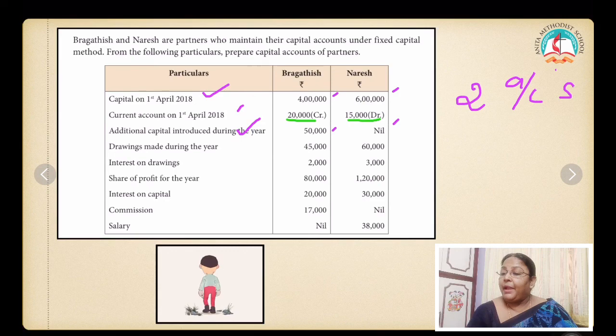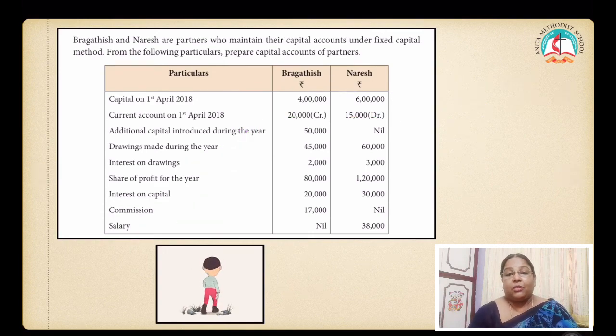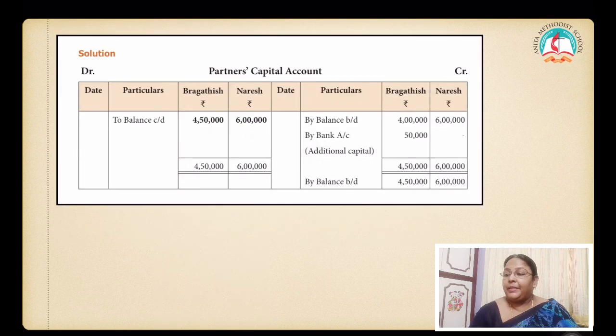And all the other things in your current account. Do we have an opening balance for current account? Yes. See, current account on 1st April 2018, 20,000 CR, 15,000 DR. So for Bragadish, you have to write the opening balance on the credit side, and for Naresh, you have to write the balance on the debit side. Clear? Right. Then drawings, interest on drawings on the debit side. Share of profit. Profit has to be written on the credit side, whereas loss has to be written on the debit side. Interest on capital on the credit side, commission, salary. Then tally your current account. Clear? Any doubts?